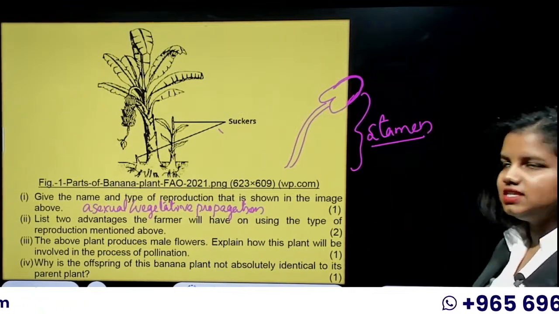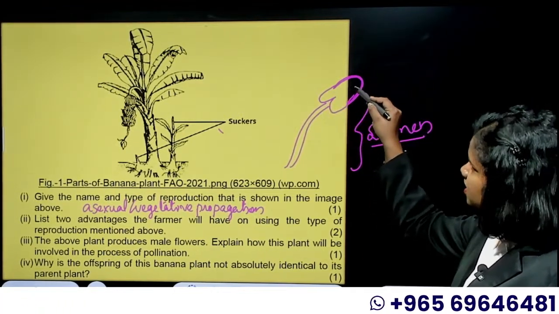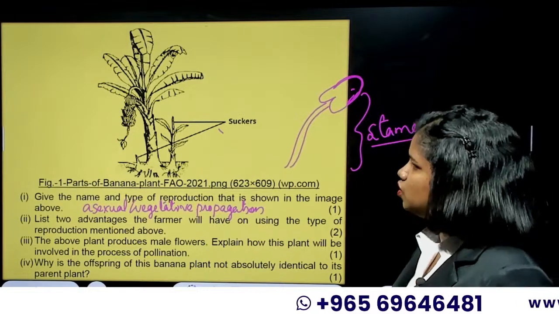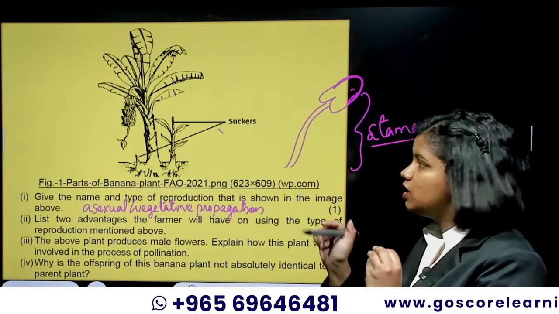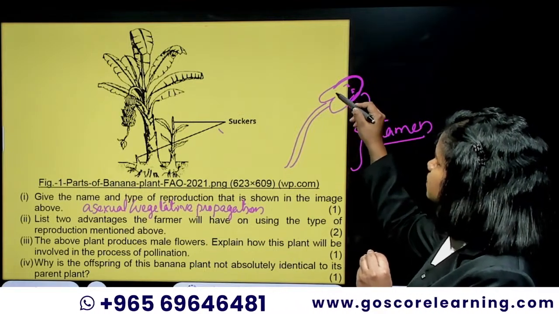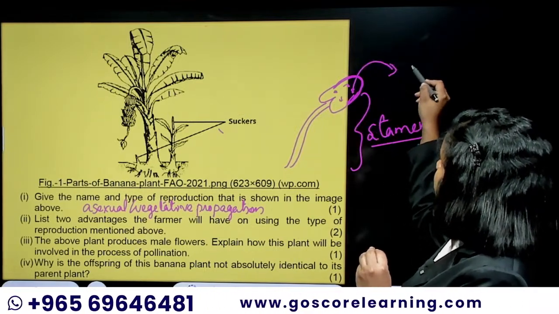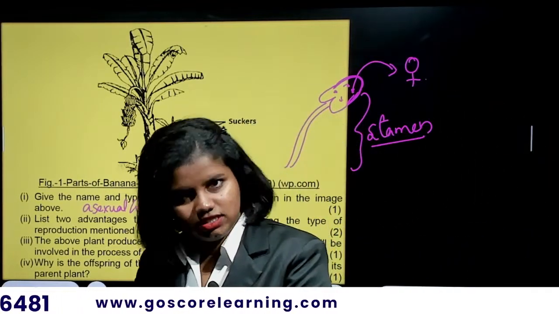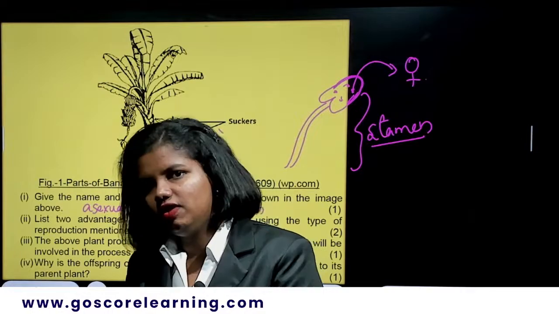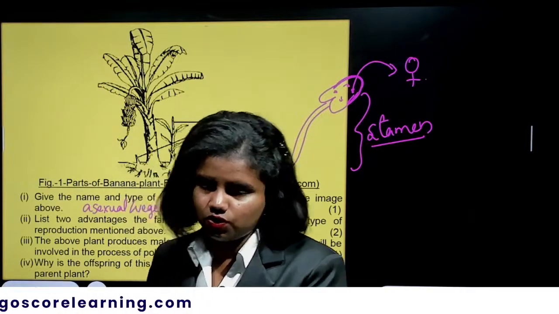This entire thing is the stamen. Inside the anther you can see the pollen grains. So if it is a male flower, the pollen grains which are inside should go and fall on a female flower, so that a fertilization happens there and a seed develops out of it and an embryo can come out of it, right?